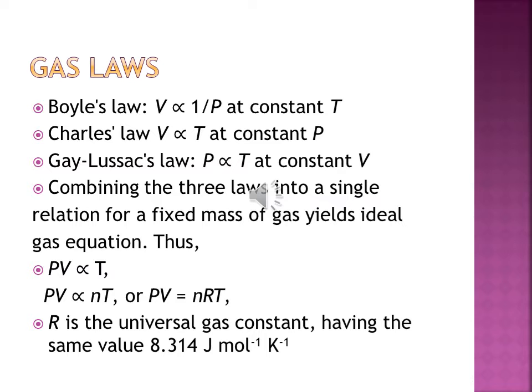Remember students, we are going to study the relation between P, V and T. So when there is a relation between two terms, the third term which is not inside the relationship must be constant. Here we are going to see the relation between P and V, so the third term T will remain constant. So by using Boyle's law, we have derived one equation which is V is inversely proportional to P when T is constant. Let's move towards the second, Charles' law, which is derived by scientist Charles.